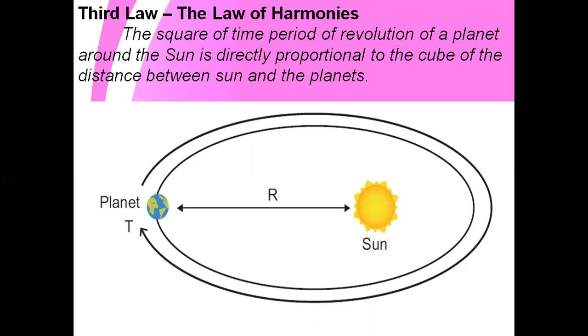So these are the three laws of Kepler. The first one is the law of ellipses, then the law of equal areas, and the law of harmonics. Okay.